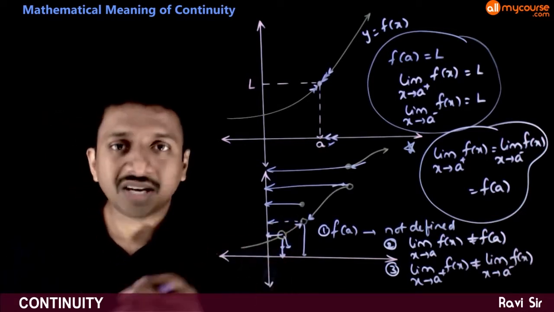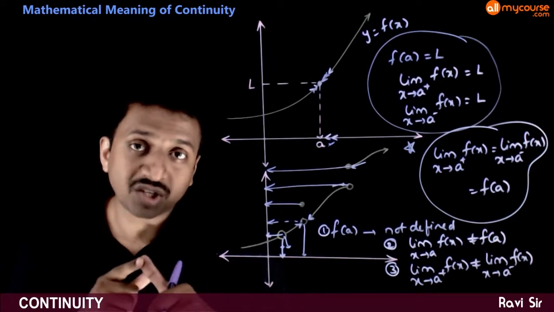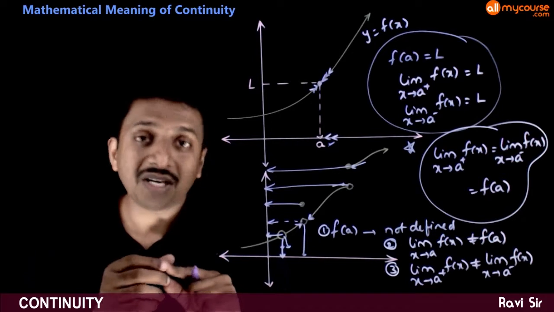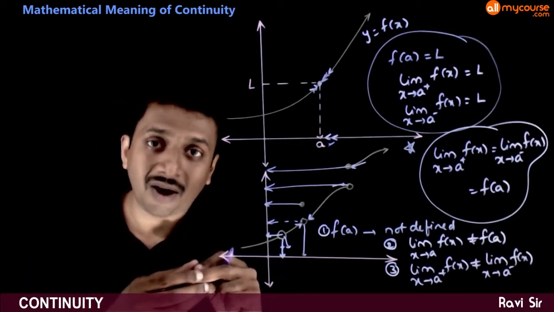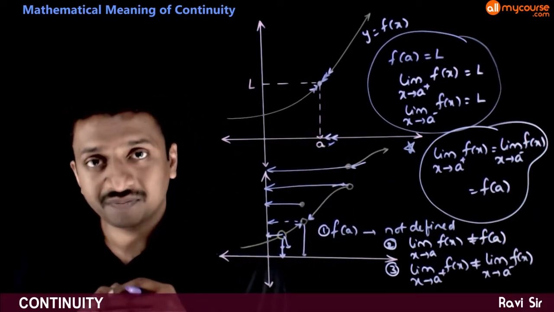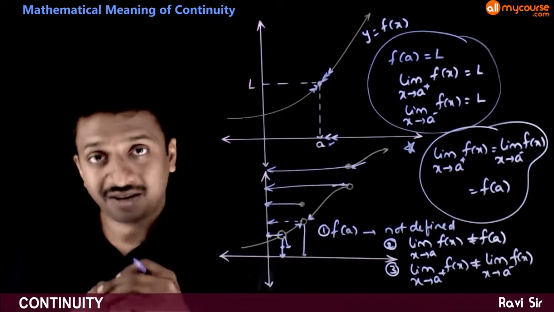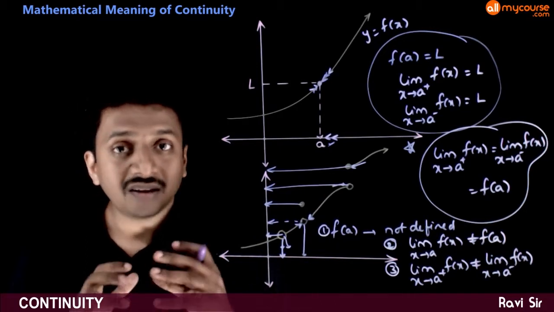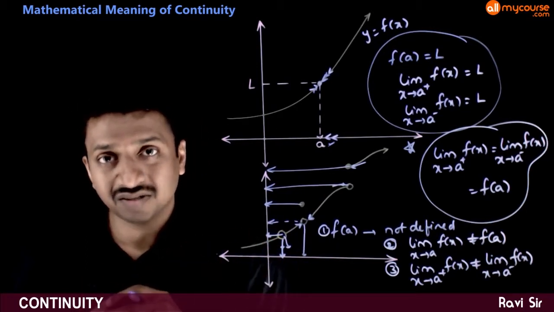So these are the major reasons for a function to be discontinuous. One is if the function is not defined at that point. The second is the function is defined but it's not equal to the limit. And third is if the limits are not defined finitely, that is, if the right limit is not equal to the left limit, then we also say that the function is discontinuous.